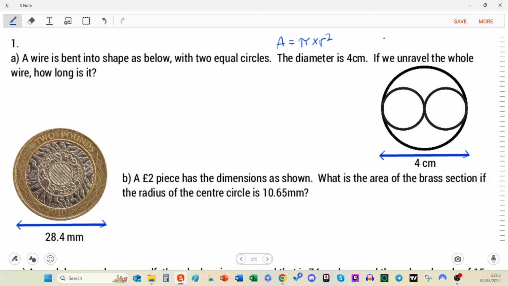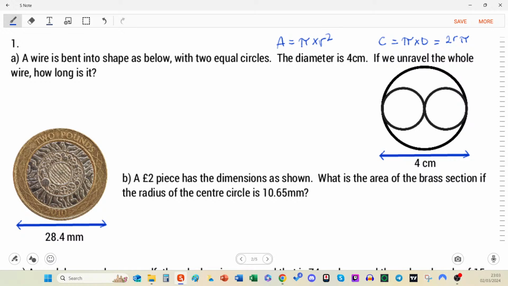So circumference, all the way around the outside, is equal to pi again, multiplied by the diameter, which is also, if you had just the radius, then 2 lots of the radius is the diameter. So you can see that formula as 2r times pi rather than d times pi. All right, basics out of the way.